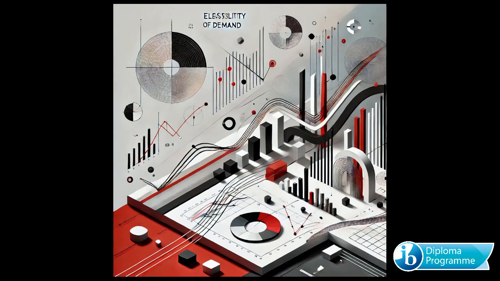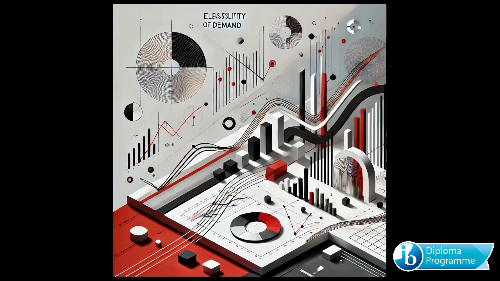Elasticity of demand isn't just a tool for business owners like Alex. It's a window into understanding consumer behavior. Governments use it too, especially when setting taxes or subsidies. For example, taxing products with inelastic demand, like cigarettes, can generate revenue while potentially discouraging harmful behaviors. On the flip side, subsidizing products with elastic demand, like renewable energy solutions, can encourage their adoption by making them more affordable.